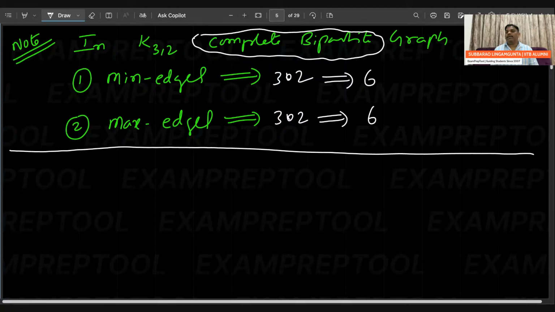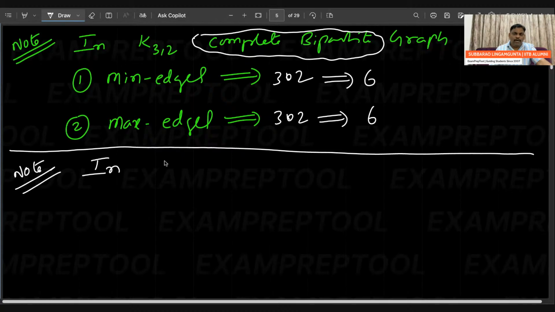First of all, it is bipartite. Within M, no mapping. Within N also, no mapping. But mapping is always from M to N because of complete. Every mapping is allowed. I think you are okay. Now I am saying one more note. Very, very important one. Very few people can give it. So see that twist here.